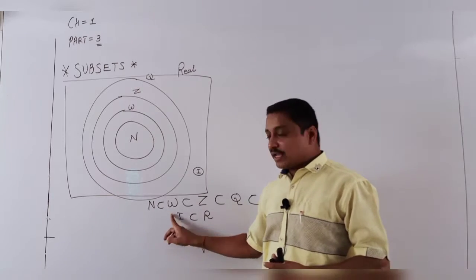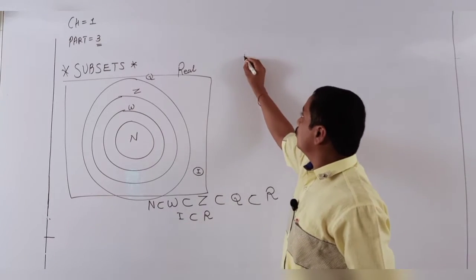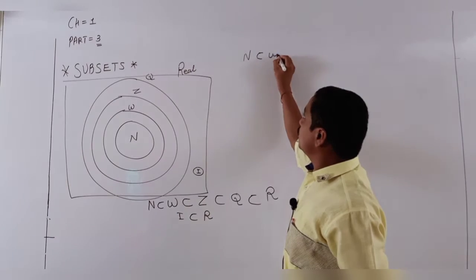Students, here are some more examples I will write down for you. N subset of W is true.